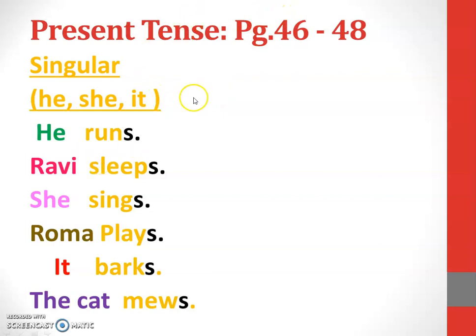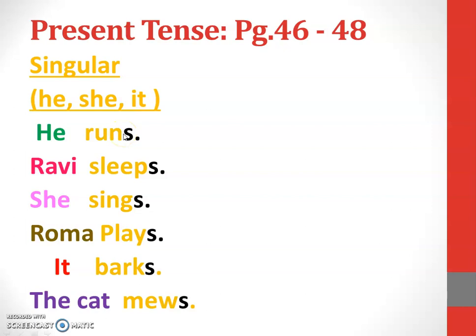So for present tense here, you have singular first. Singular means he, she, it, and the names, any of the name, boy's name, girl's name, or any animal, or any of the name of a person comes, we should add s with the action word. See here the action words in yellow: run, sleep, sing, play, bark, mew. So we add s with it. He runs, Ravi sleeps.